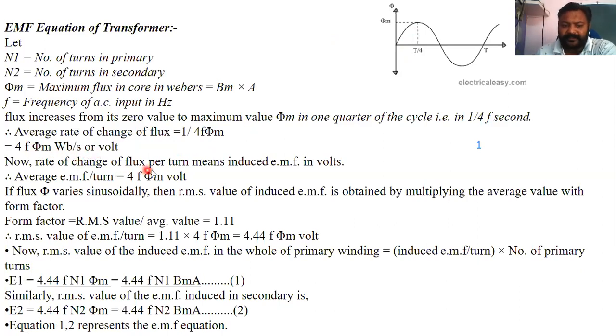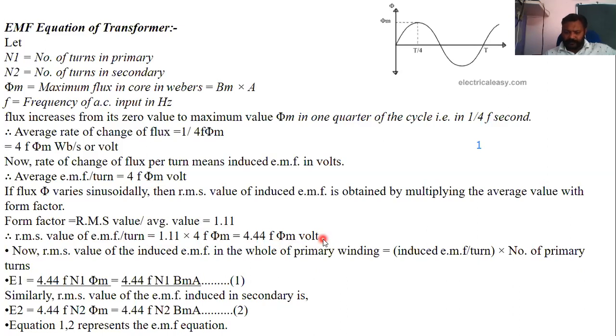Now rate of change of flux per turn, average EMF per turn is 4 f phi m volt. Now, if flux phi varies sinusoidally, then RMS value of induced EMF is obtained by multiplying the average value with form factor. So you can say form factor is RMS upon average. Here we know the average value is 4 f phi m and form factor is 1.11. So RMS value of EMF per turn will be 1.11 into 4 f phi m, equal to 4.44 f phi m volt.